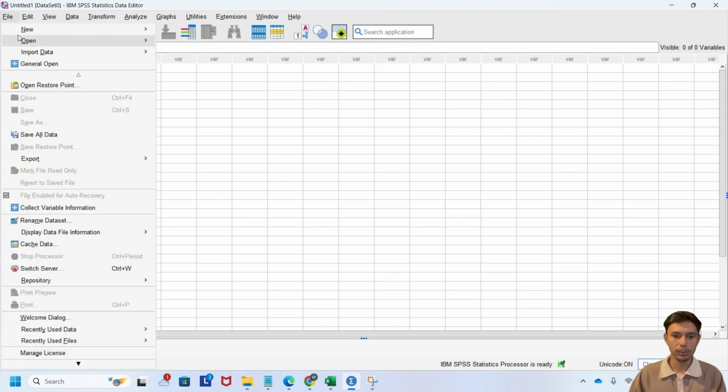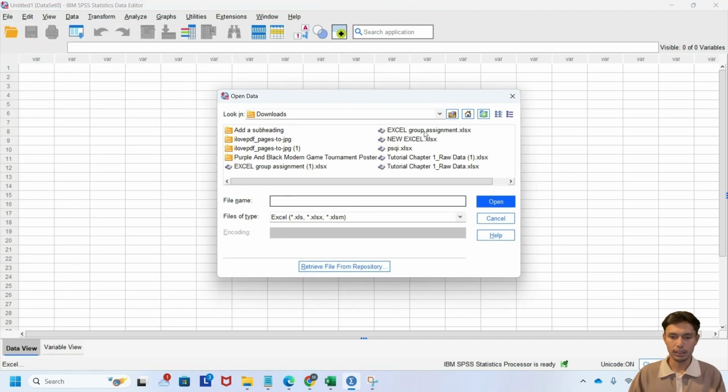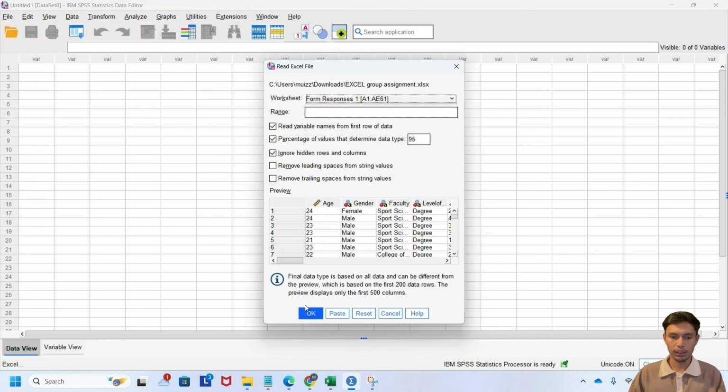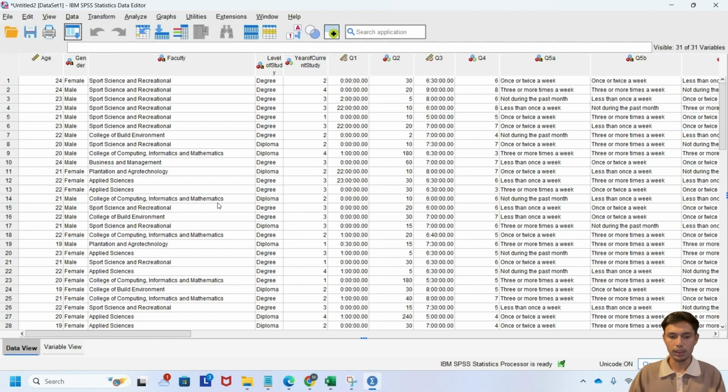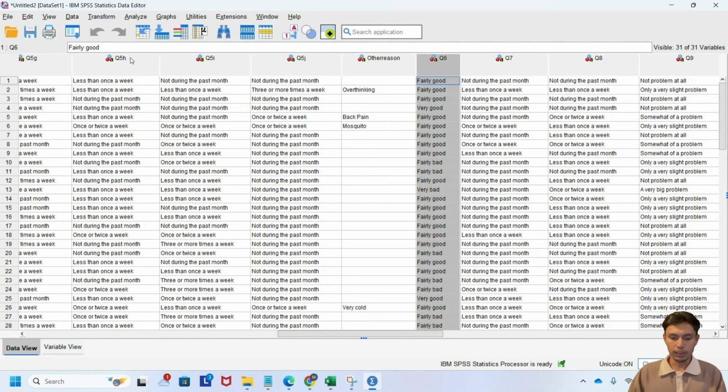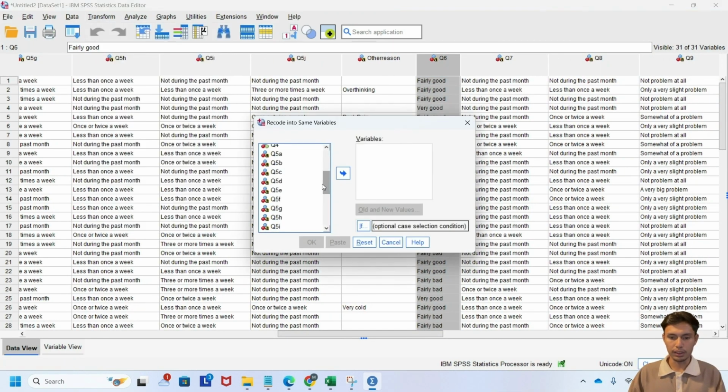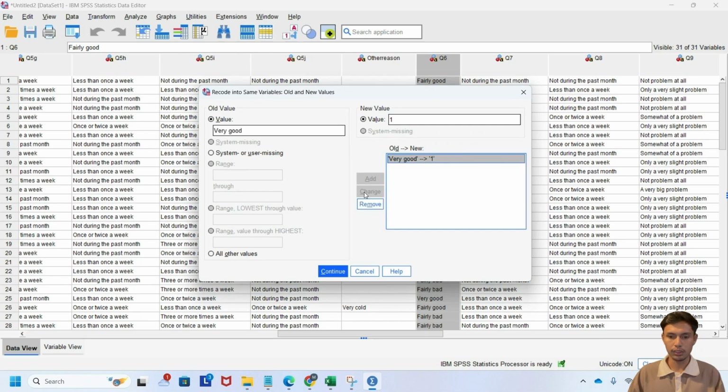For the first one, we are going to import data from Excel into SPSS, then wait, and then we click OK. We make sure that there is no missing data. After that, we examine the question sheet for the first component scoring. The first one, very good, we put 0. Fairly good, we put 1. Fairly bad, we put 2, and the last one, very bad, we put 3.